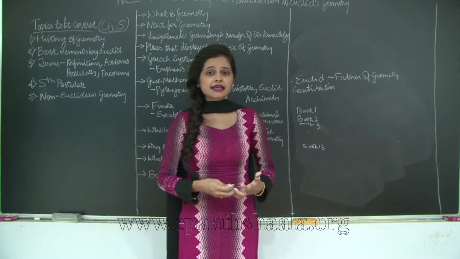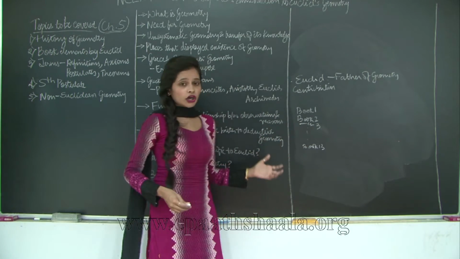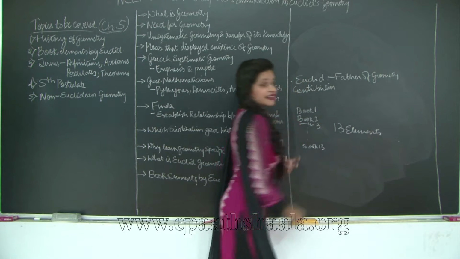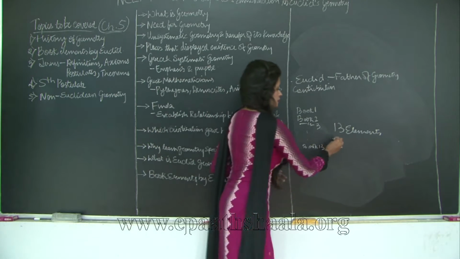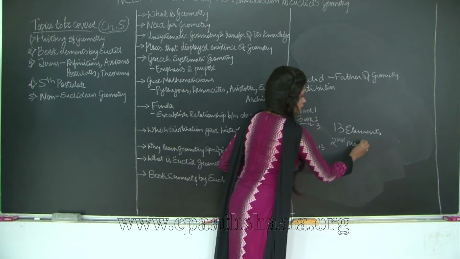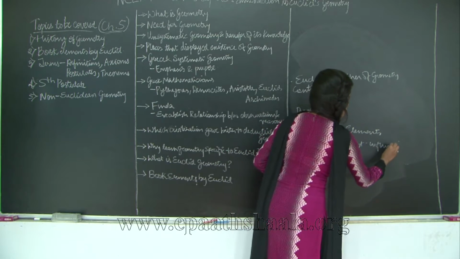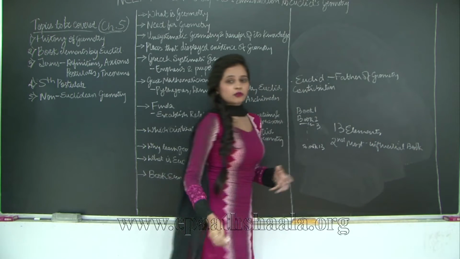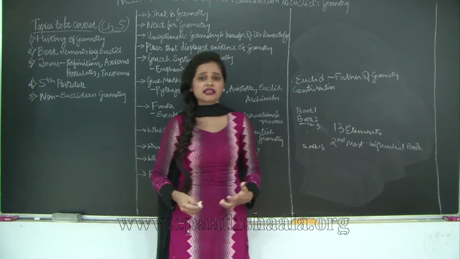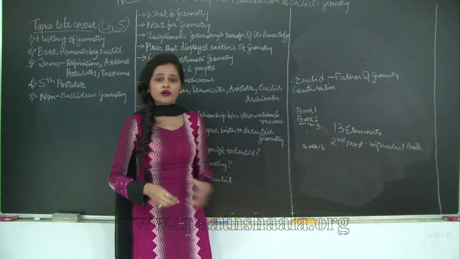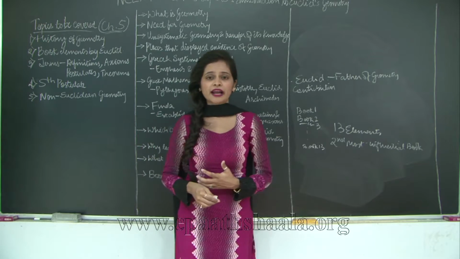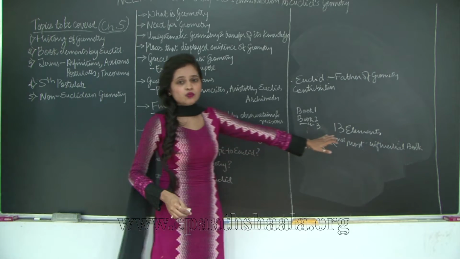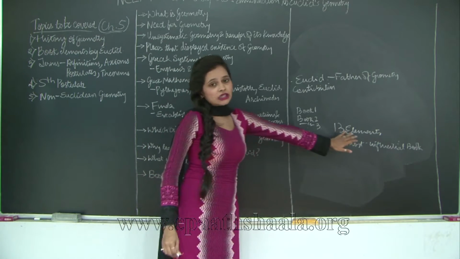According to the analysis that was conducted, the book 13 Elements is the second most influential book. So why second most influential? Because many mathematicians have referred to this book for their future studies. So just in case in future you plan to take a PhD in mathematics or you plan to do some study related to mathematics, this is one book that you really cannot miss. That is 13 Elements.